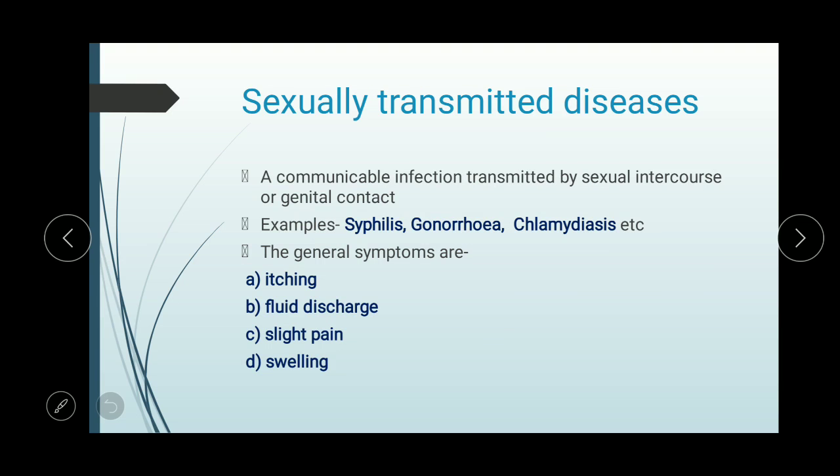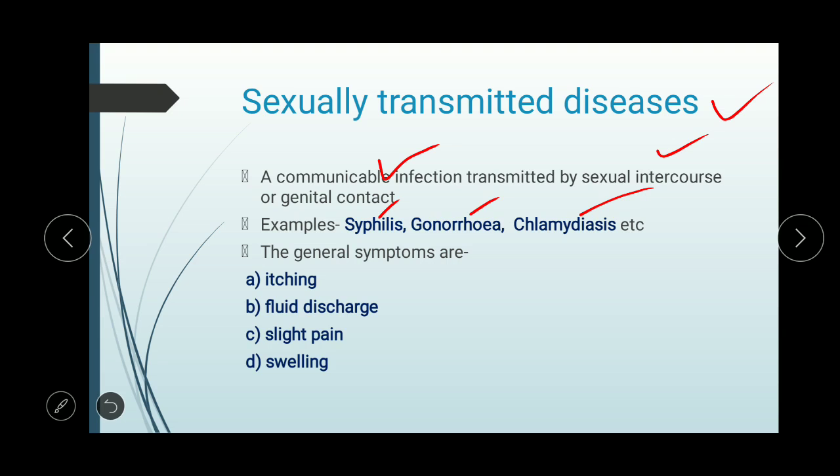Now, sexually transmitted diseases. First of all, we will define what sexually transmitted diseases are. These are communicable infections, that is, they can easily spread from one person to another, and they are transmitted by sexual intercourse or genital contact. What are the examples? The examples are syphilis, gonorrhea, chlamydiasis. These are the most common examples of STDs.